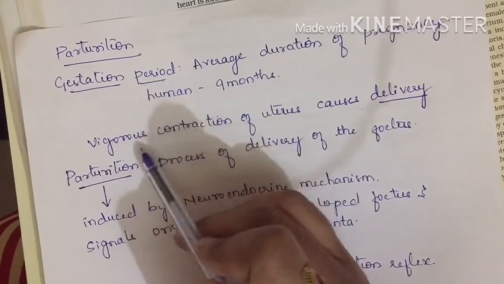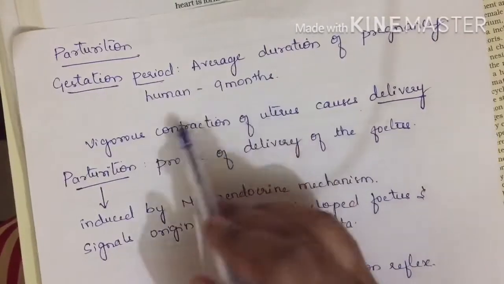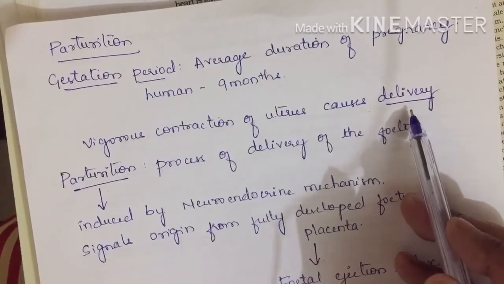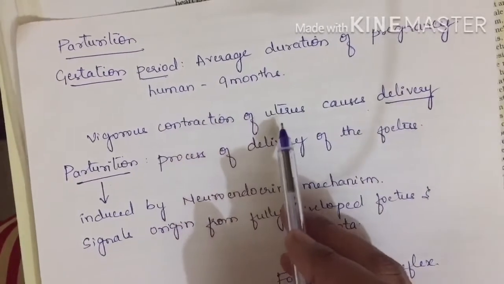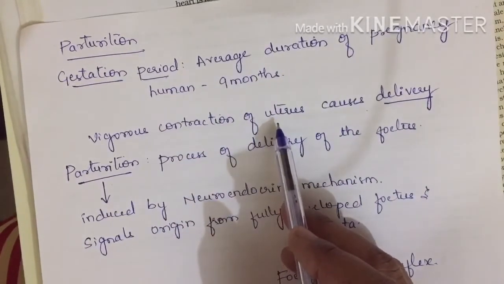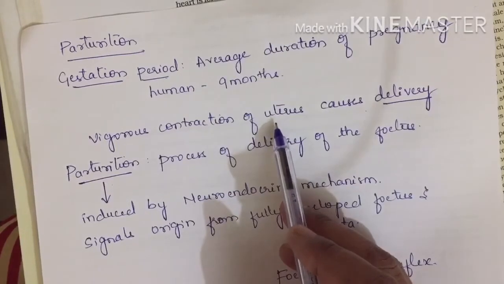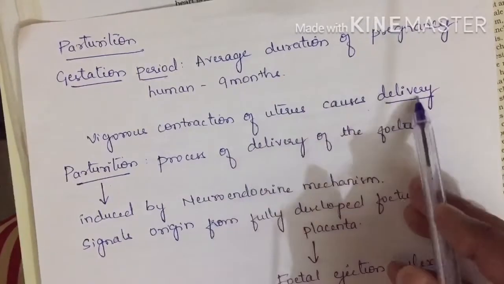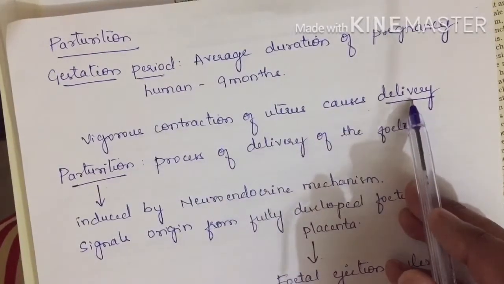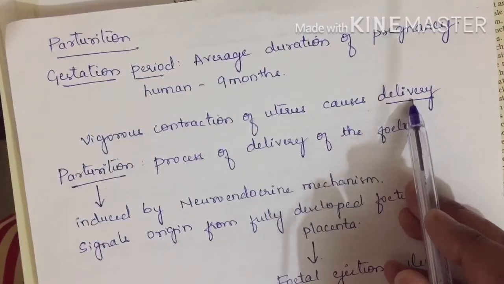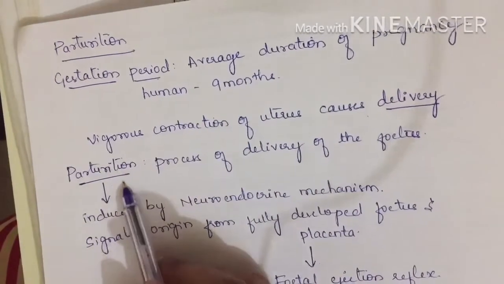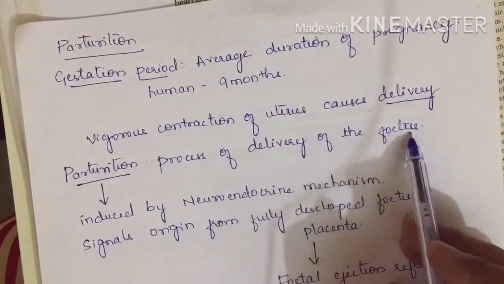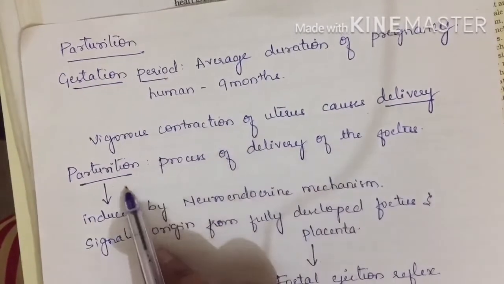Now at the end of 9 months, there will be a vigorous contraction of the uterus which causes delivery. There is a continuous contraction of uterine tissues, the endometrium, myometrium and perimetrium. These undergo vigorous, stronger contractions so that it causes expulsion of the baby, or fetus, which is called delivery. Now we shall come to the term parturition. What is parturition? The process of delivery of the fetus we call parturition.